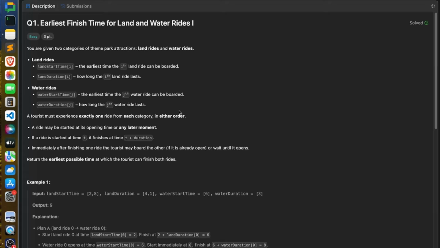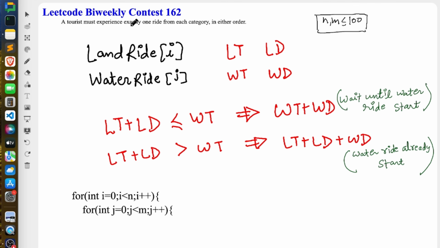Let's look at the explanation part. In the problem, we have to follow exactly one ride from each category, right? And they could be in any order. And one more thing, in the first problem, the constraints are only up to 100, right? So we can easily use two while loops. Let's say we use the first while loop for all the land rides, and the second while loop for all the water rides, right?